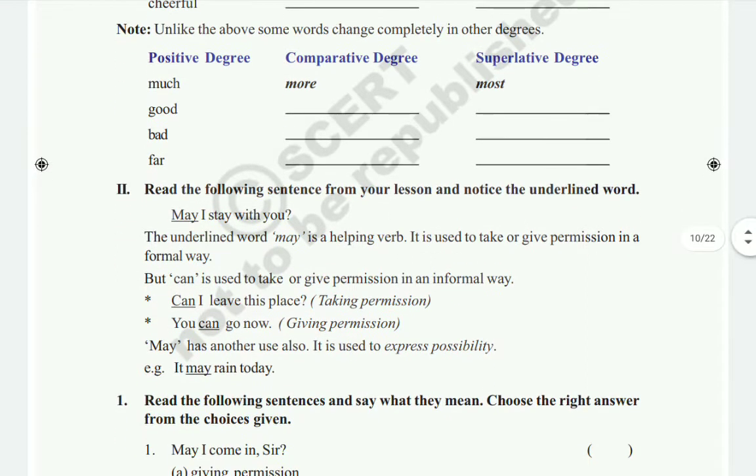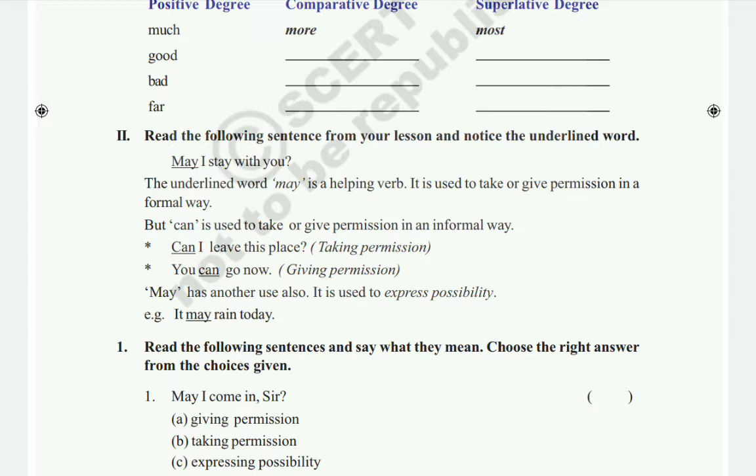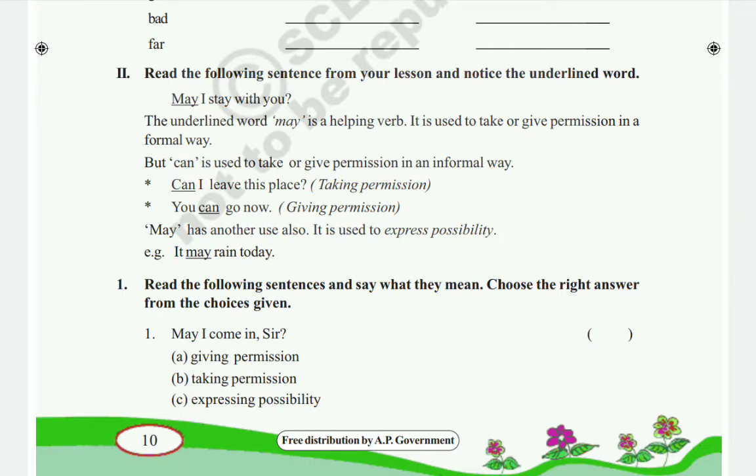And next, second Roman, you can see, read the following sentences from your lesson and notice the underlined words. Here they are given some underlined words, children. See, may I stay with you. What is the underlined word in this question? May. So may is a helping verb actually. It is used to take or give permission in a formal way. If you want to ask, may I take your pen? May I sit here? Like that, may should be used as the helping verb, mainly to take or ask permission in a formal way.